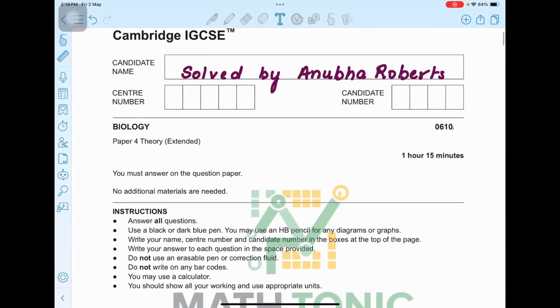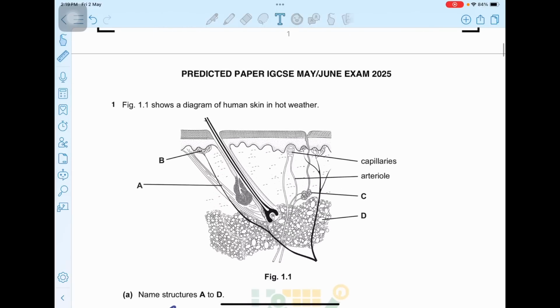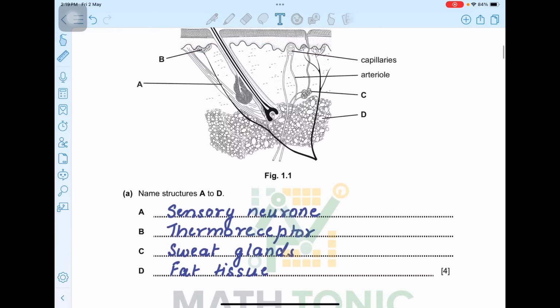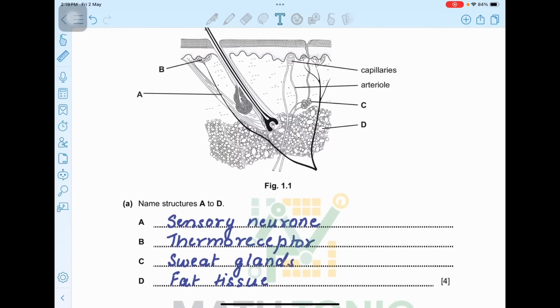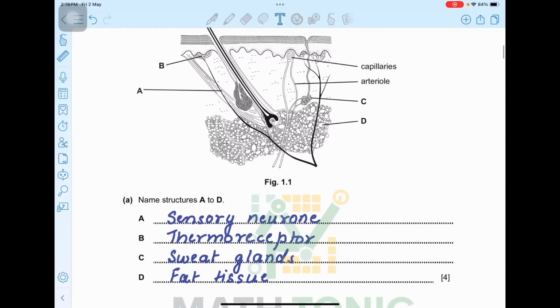Okay. So, starting from question number 1, figure 1.1 shows a diagram of human skin in hot weather. Name structures A to D. Okay, so A is basically here. So, A here is your sensory neuron. Okay, B is your thermoreceptor. Okay, C is your sweat glands. Okay, and D is your fat tissue. So this labeling you have to do, and for this you will be awarded 4 marks.